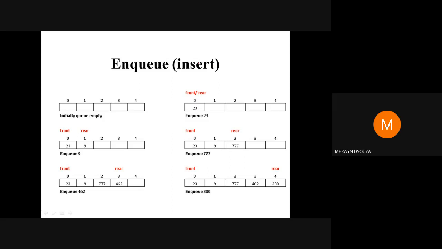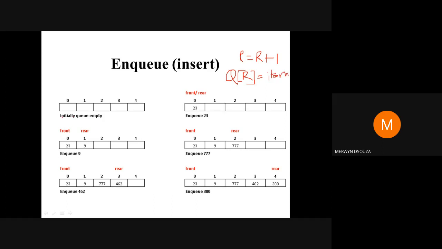So let me write your NQ two main steps here. R equal to R plus 1. Okay. QR equal to item.